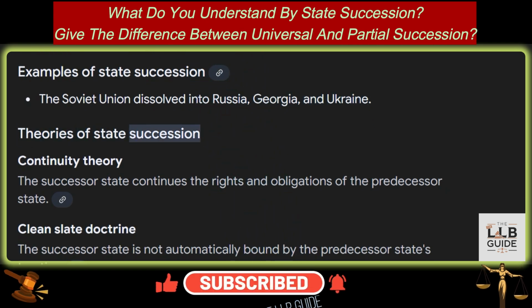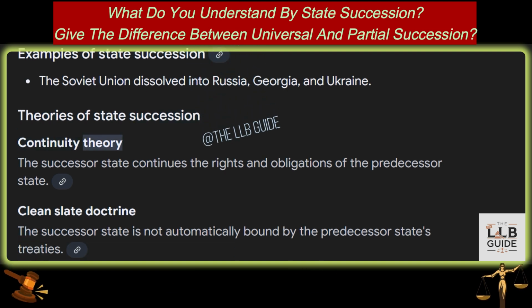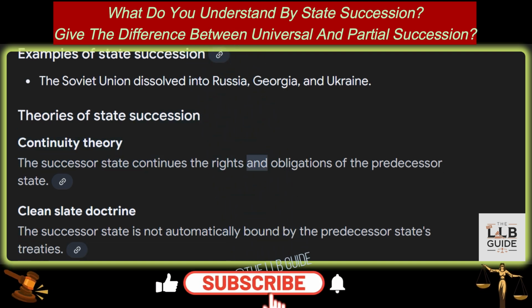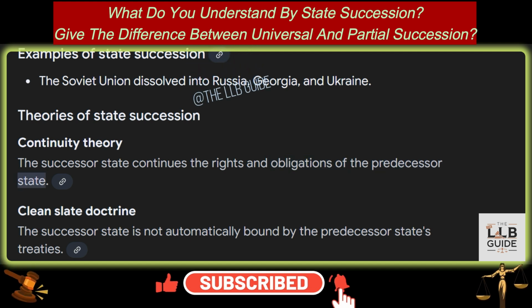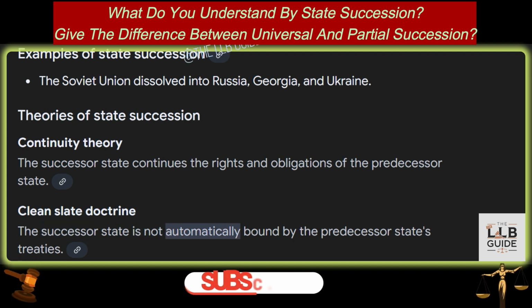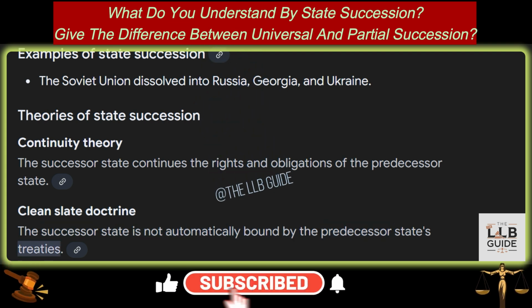Theories of state succession. Continuity theory: the successor state continues the rights and obligations of the predecessor state. Clean slate doctrine: the successor state is not automatically bound by the predecessor state's treaties.